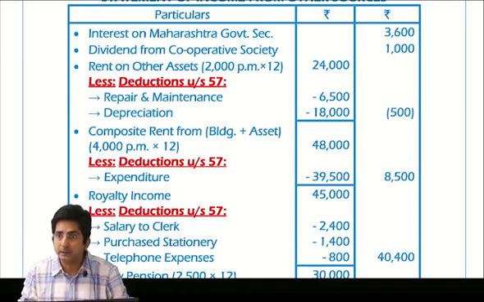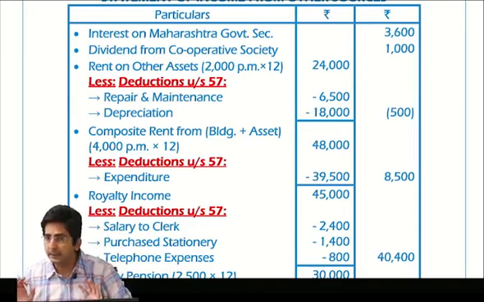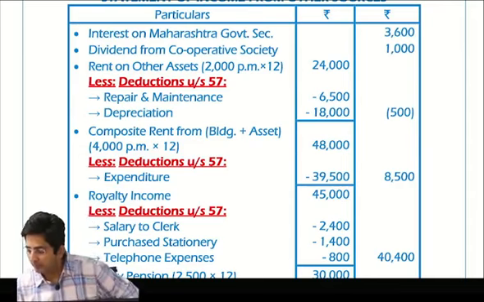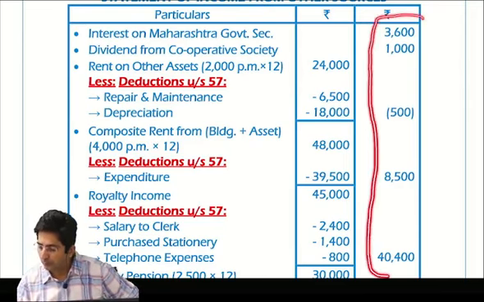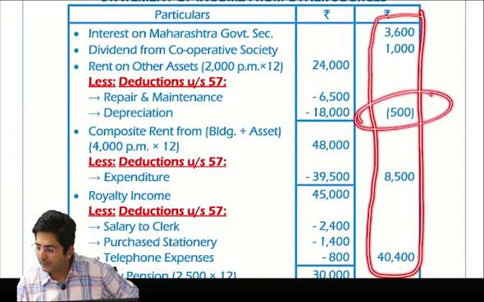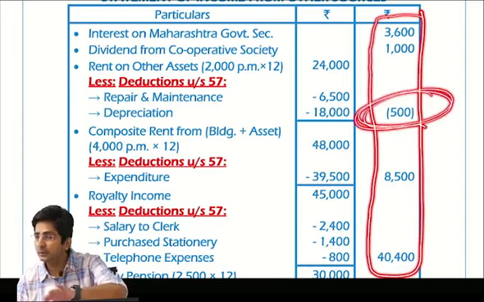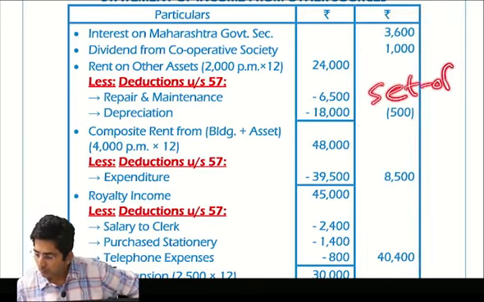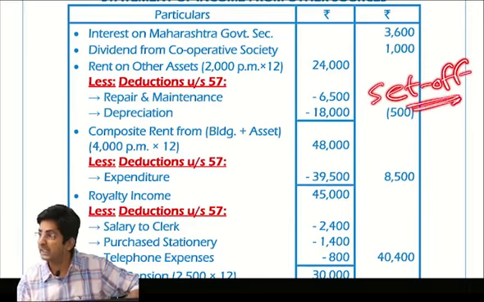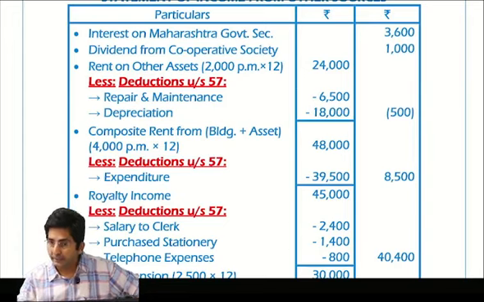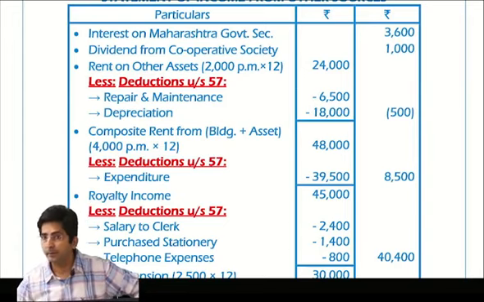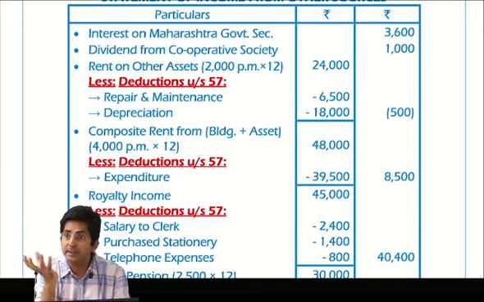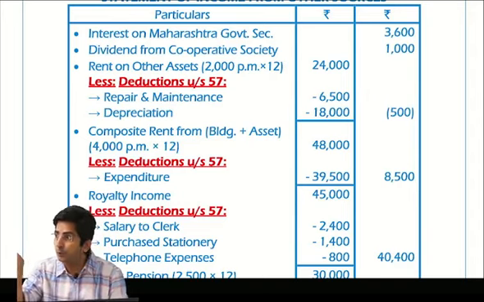Even losses are given importance by government, in the sense that on loss you don't have to pay the tax, but that loss can be adjusted. And see how it will be adjusted. When you are going to total the outer column, automatically this negative figure will be minused. So this is called loss is set off. Set off means adjusted. So in case your answer comes to negative, keep it negative. But be careful, it is only when you minus expense. Losses come when there is an expenditure. Otherwise, many times you will come across minor children income.